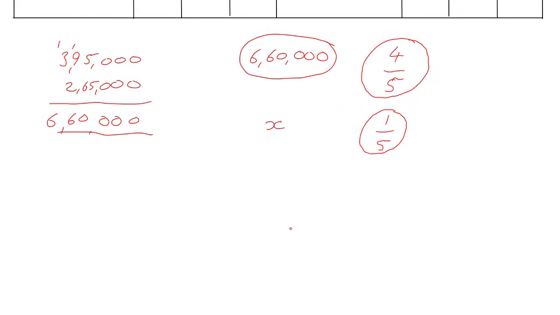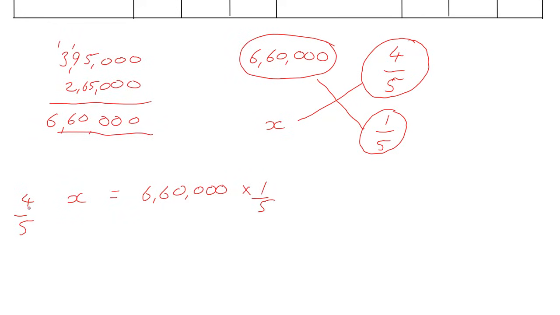This is cross multiplication, the unitary method. x equal to 6,60,000, all I'm doing is cross multiply. So 4 by 5 x is equal to 6,60,000 into 1 by 5.